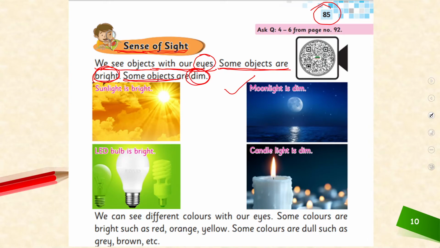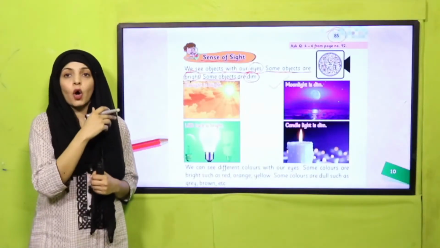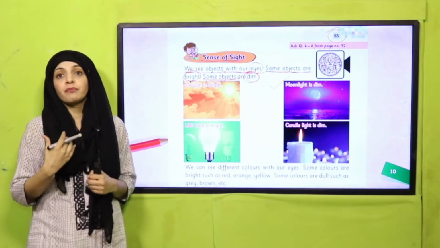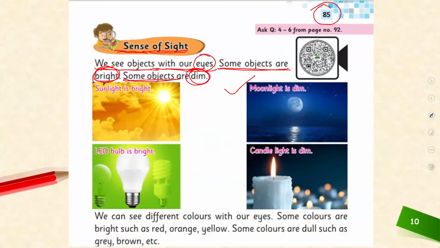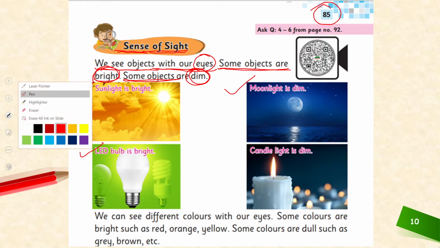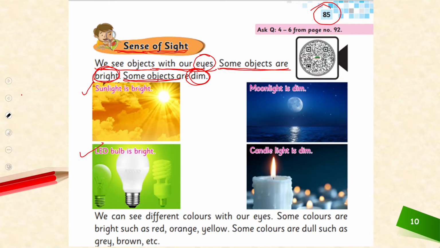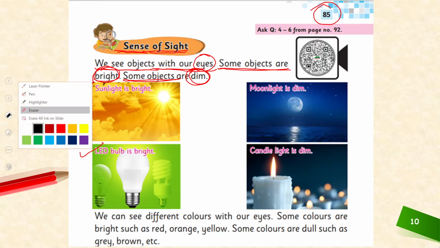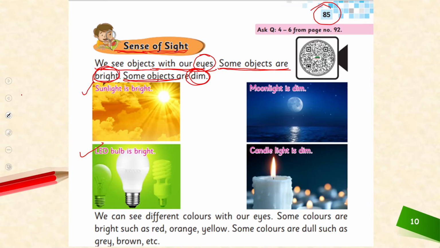So my dear students, let's quickly circle or tick the pictures which have bright light. This is bright. This is bright. And the moon is not bright. This is dim. So we will not circle it. So sunlight and LED bulb is bright. Sunlight is bright, moonlight is dim, LED bulb is bright, candlelight is dim.